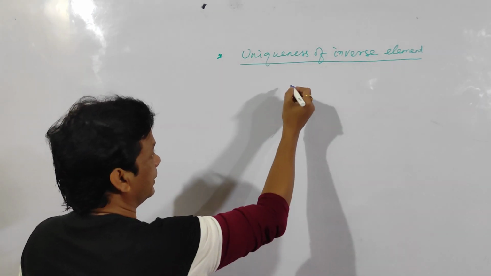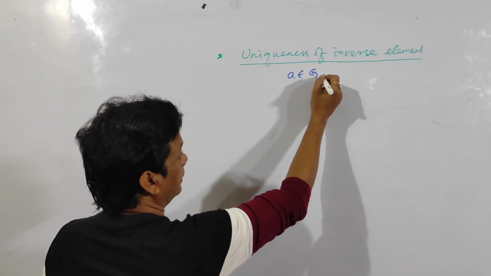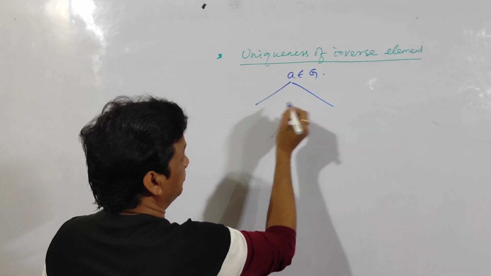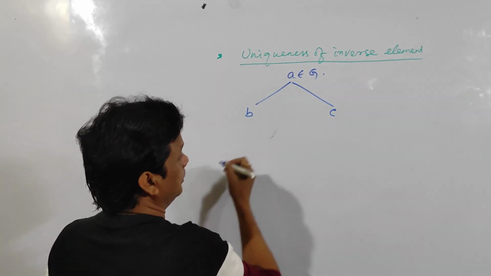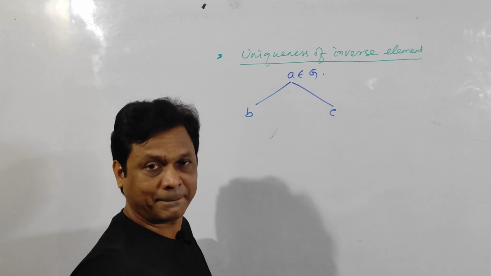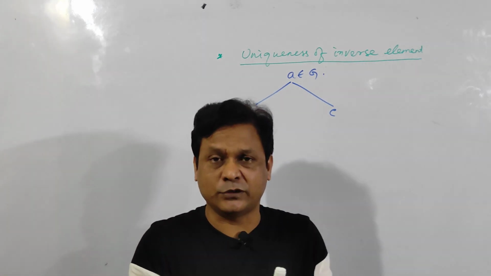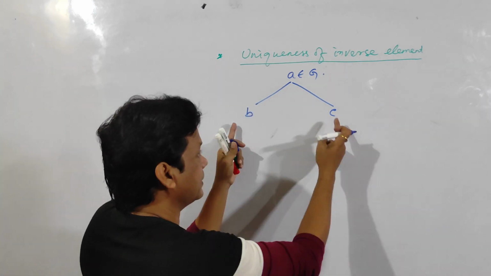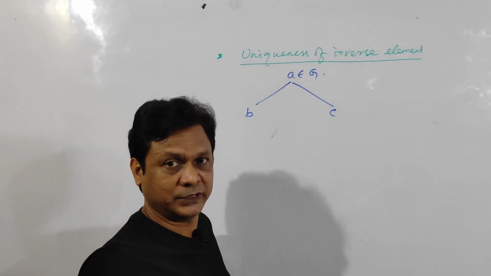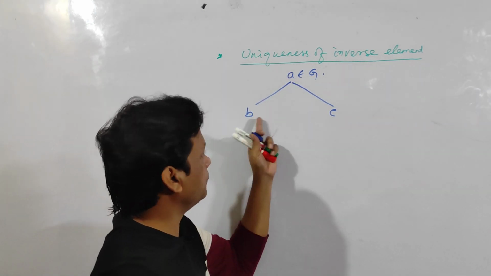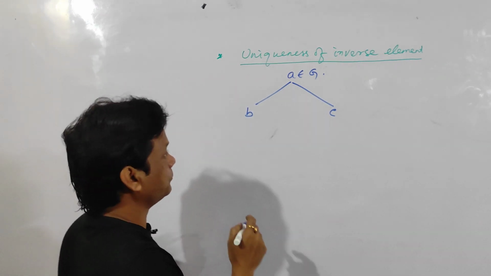See here, let A belong to G and B and C be two inverse elements of A. A is any element of G and you have to prove its inverse is unique. So finally you have to prove B is equal to C. Clear?